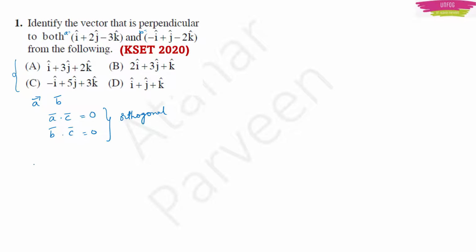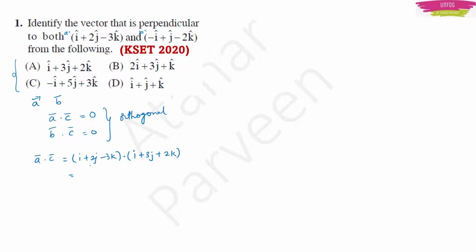If you take option A, you have to consider vector C as i cap plus 3j plus 2k cap, isn't it? So vector A is i plus 2j minus 3k. See, don't bother about the caps. I'm not writing them here because in an MCQ based question paper, whether you write caps or not is not important. You don't need to waste time like that. Just find the answer and pick the right answer, isn't it? And vector C will be my option A vector now, i plus 3j plus 2k. Now you do the product.